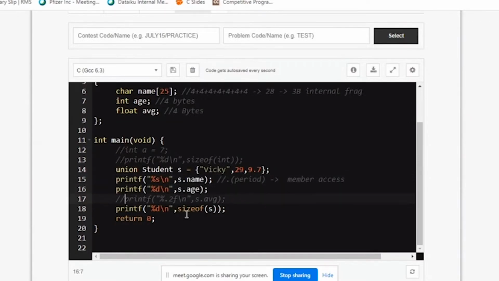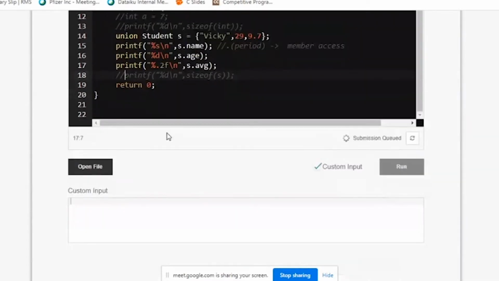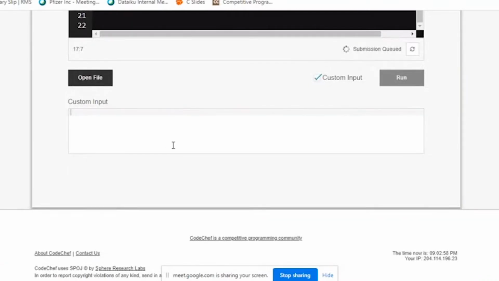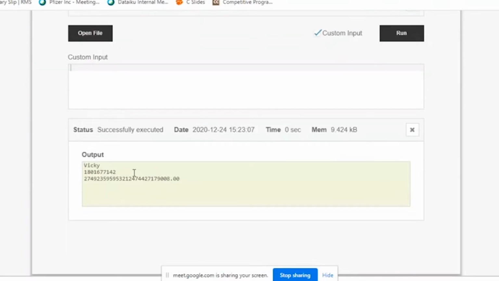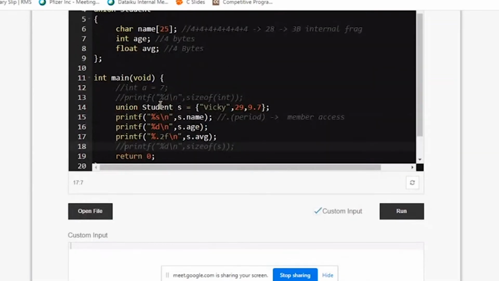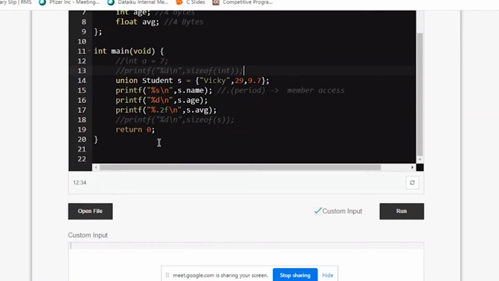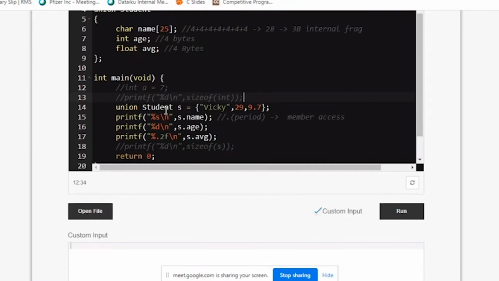See the difference of union here. I'm printing the values and I'm running. See, I gave the correct answer for name. The other two I'm getting wrong answers, garbage values. Why is it happening? Because in union, at a time only one member can be accessed. So your whole union was only reserved for name. So all the 25, 28 rooms that you have, everything was given for name.